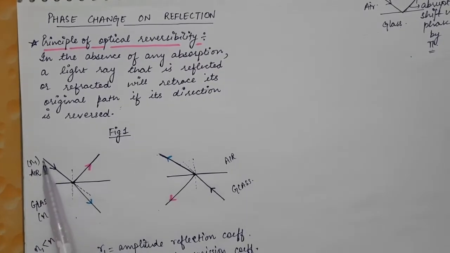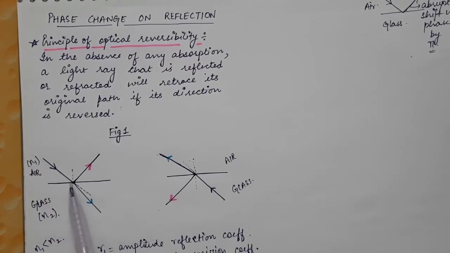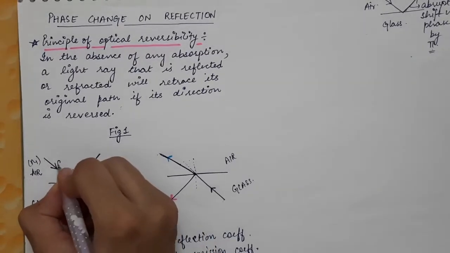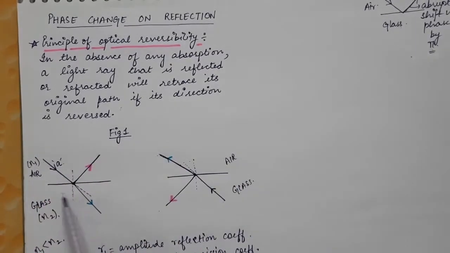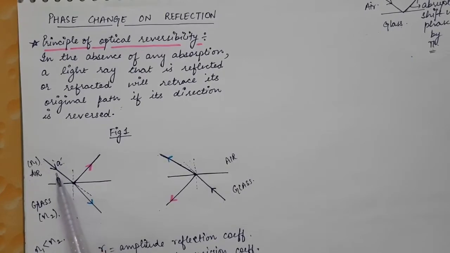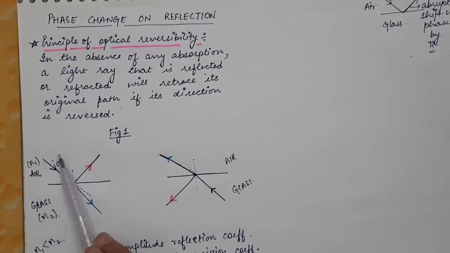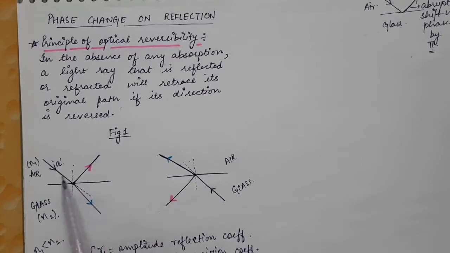Now when this light ray is incident in this direction and it gets reflected, let's say the amplitude of the incident light ray is small a. This light ray is incident from the rarer medium and we have defined these variables for the case of incidence from a rarer medium on the denser medium.